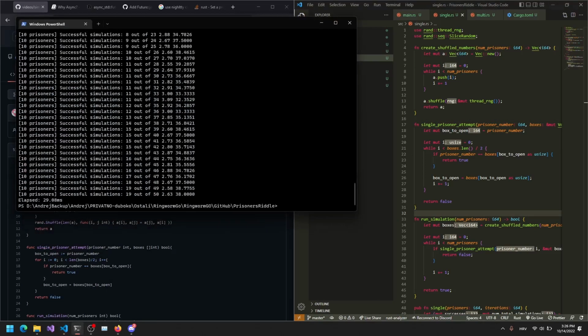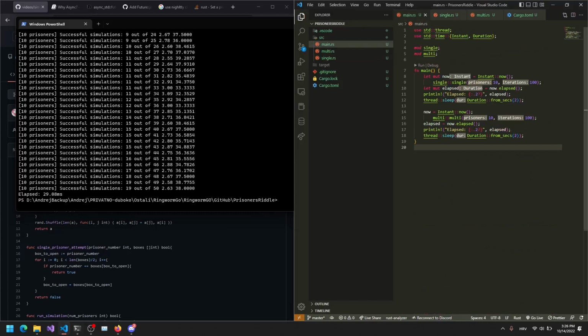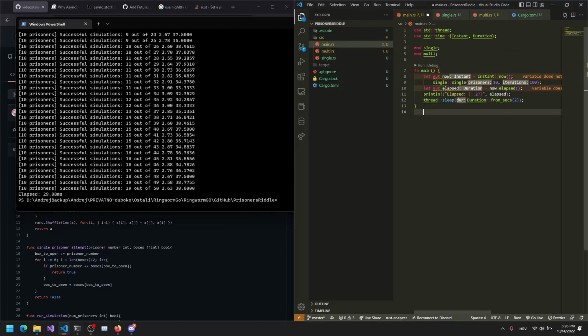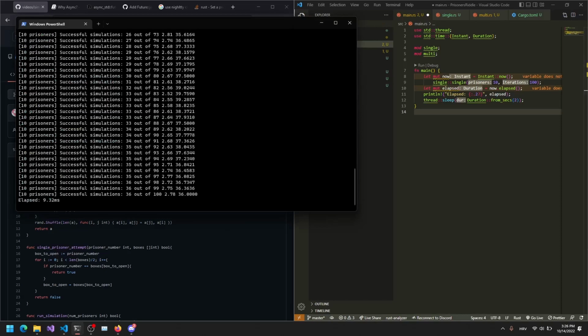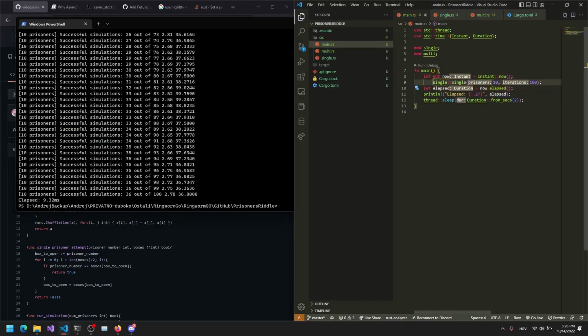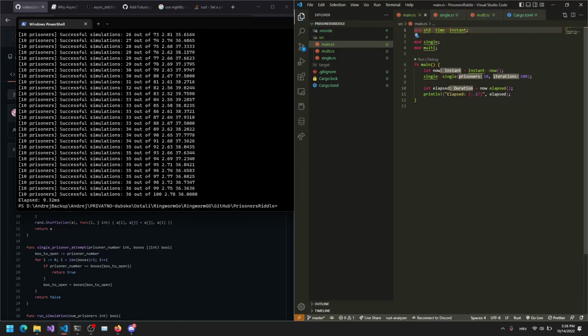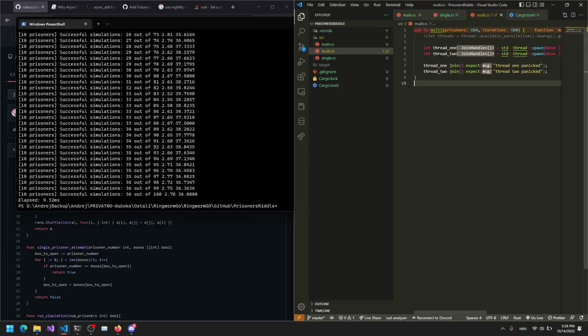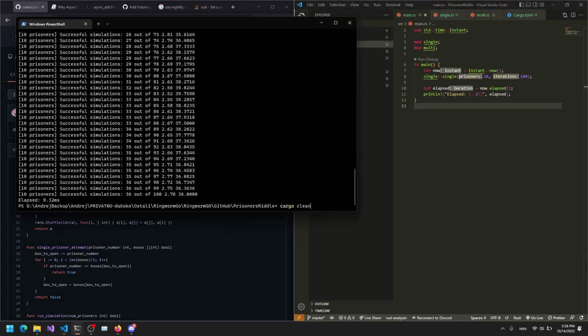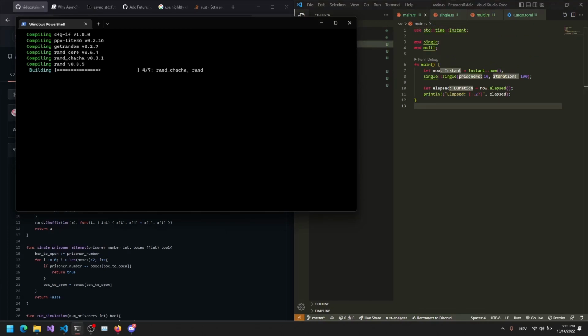So let me try to run this. Let me actually remove this code. Okay, so it has to be mutable. I just want to run this. I can run this, and I can do the duration, and I can remove this. Multi is never used. This will help, so no warnings. Cargo will clean. And let's see how much time it will take.